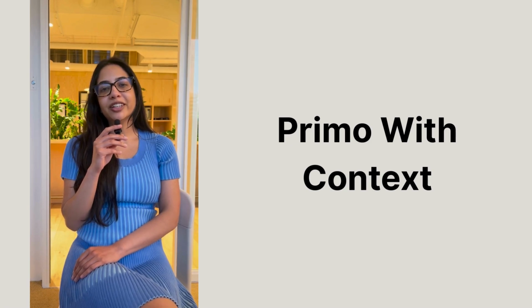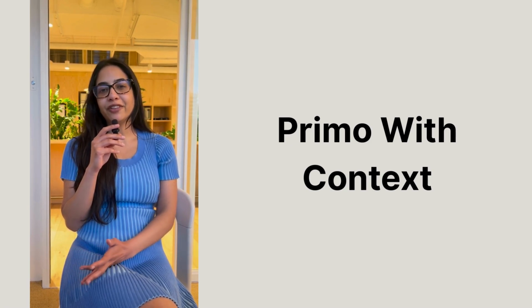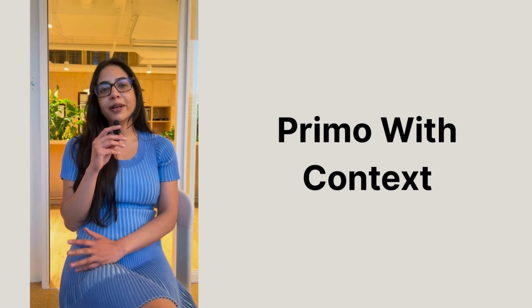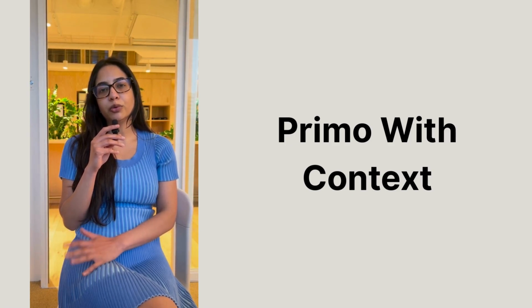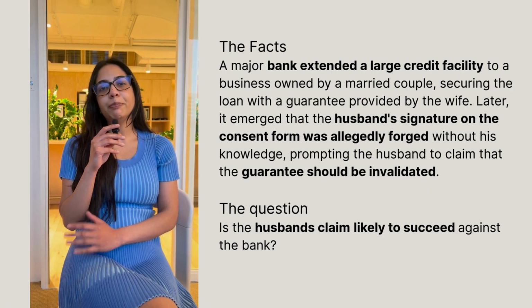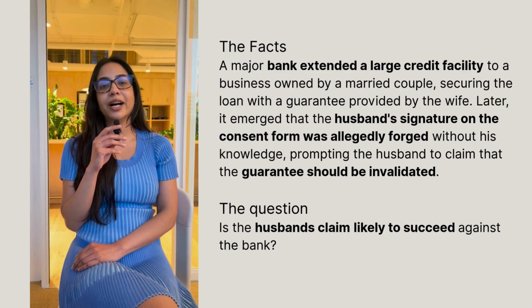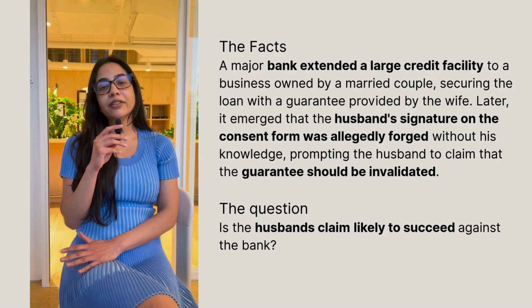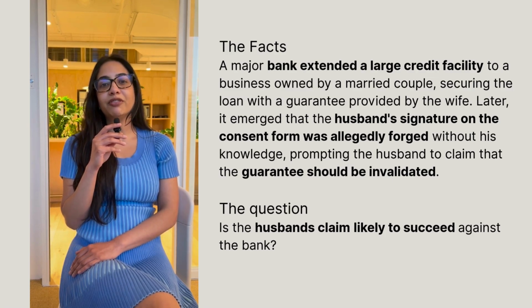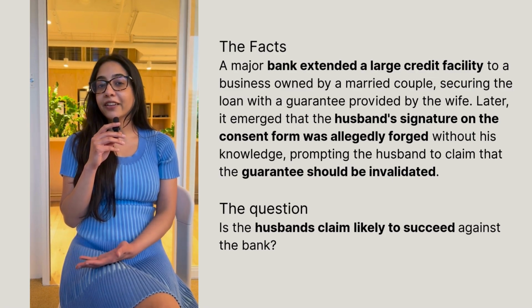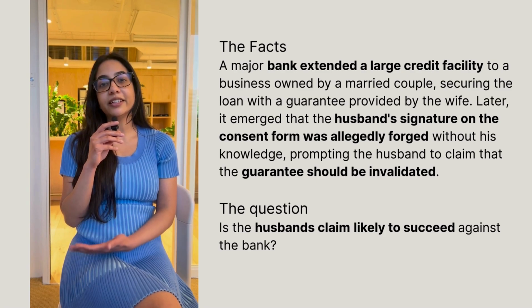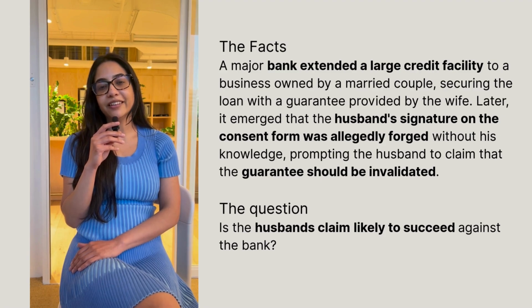So, the query that we're looking at today, we tried to simulate the facts of a matter and we specified the following to Primo. So, we said that a bank extended a large credit facility to a business owned by a married couple, and this loan was secured by a guarantee provided by the wife. The husband then later alleges that his signature was forged, and as a result, the guarantee should be invalidated.